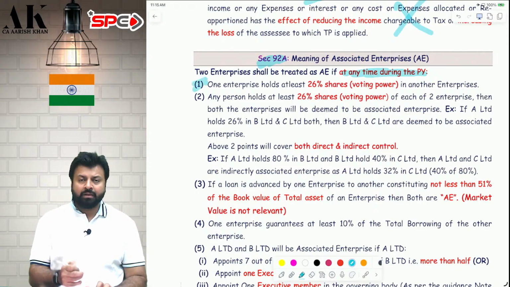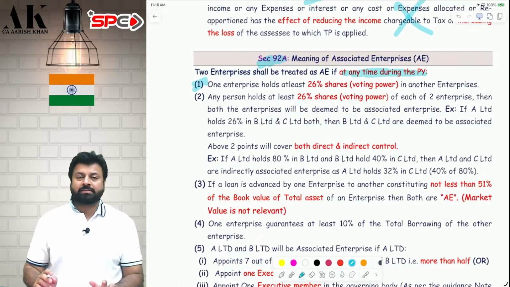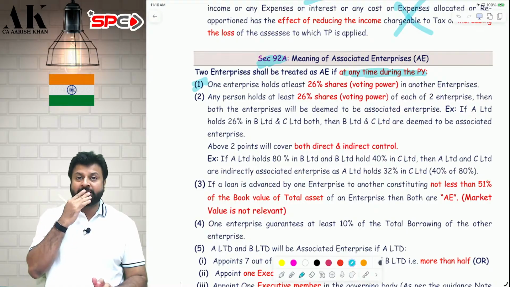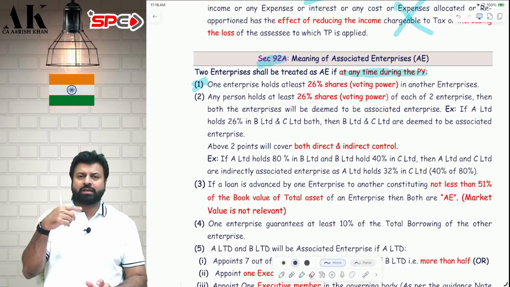First, when one enterprise holds 26% or more voting power in another enterprise. So if I hold 26% or more voting power, means equity shares, if I hold 26% or more equity shares in another entity, we both are associate enterprise.